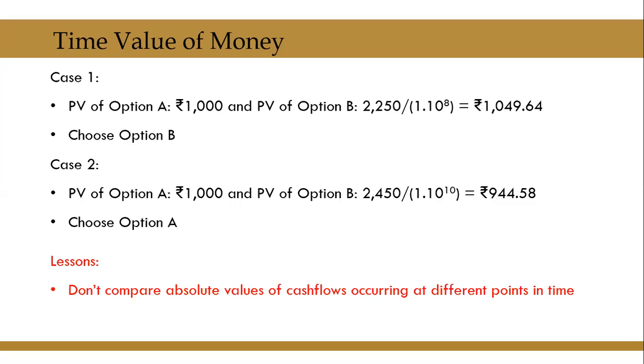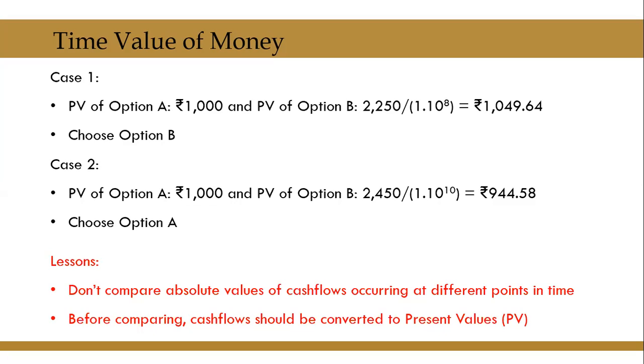If you want to compare, first thing that has to be done is before comparing, cash flows should be converted to their present value. And that's what we have done in case 1 and case 2. In case 1, option B, we converted to its present value and then compared it with option A, and we found B to be better. In case 2, we found that the present value of B was less than the present value of A. Therefore, we said it is better to choose option A.